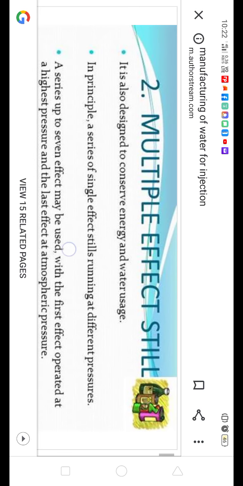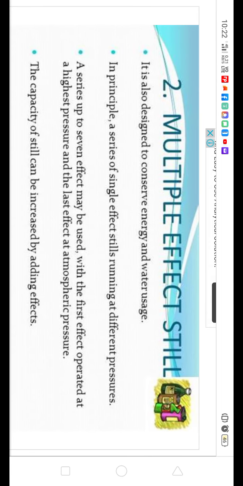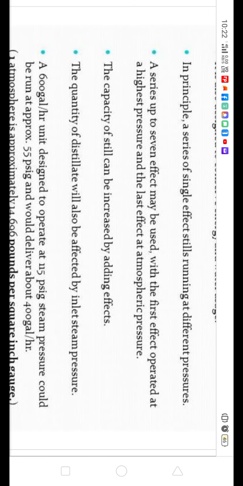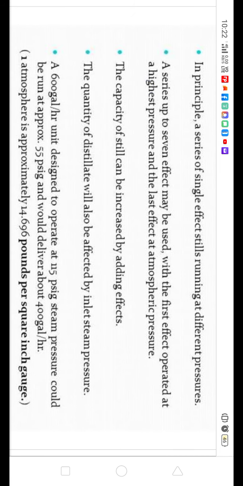And here the second technique is multiple effect. It is designed to conserve energy and water use. In this, a series of single effects run at different temperatures. This is very important: three or more than three stills can be used, but they all are at different pressure. The first effect is operated at highest pressure and the last effect is at atmosphere. So in the first evaporator we have to maintain highest pressure. In the second evaporator the pressure is lesser than the first. In the third, pressure is lesser than the second. And the last effect is operated at atmospheric pressure, so that we can have the multiple effect.